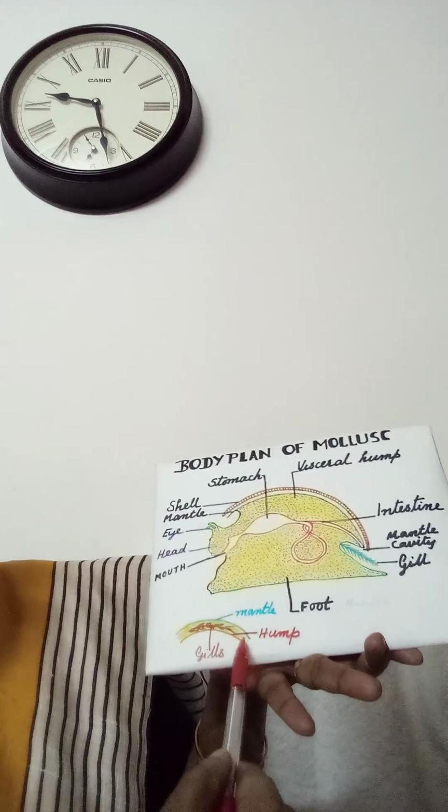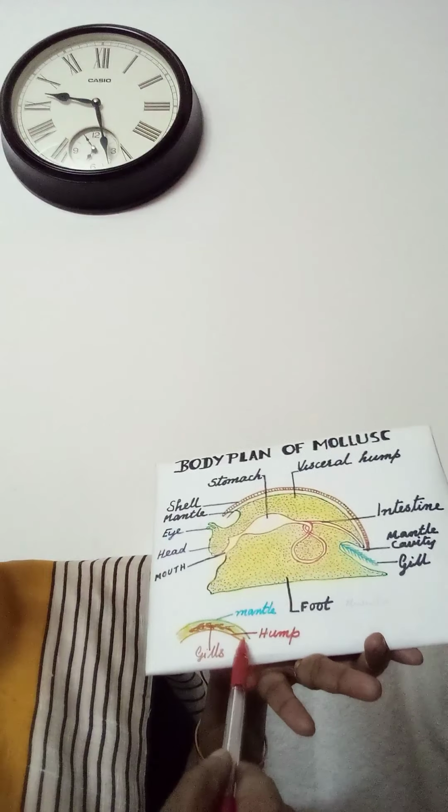Then mantle will be secreting the calcareous shell. This is the shell. So these are the parts. Foot is muscular. So the mantle cavity is the space between hump and mantle.